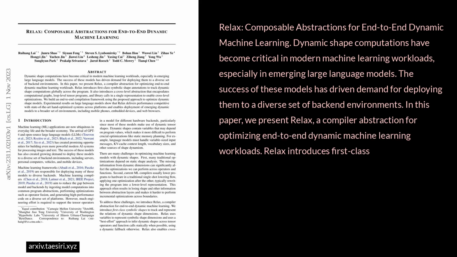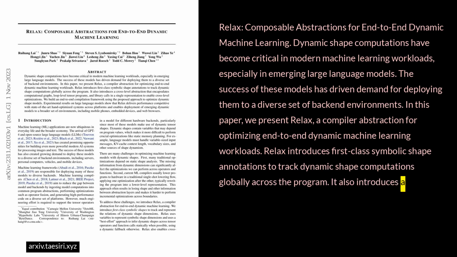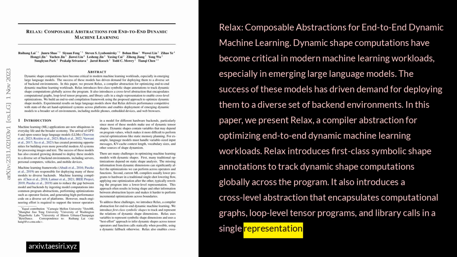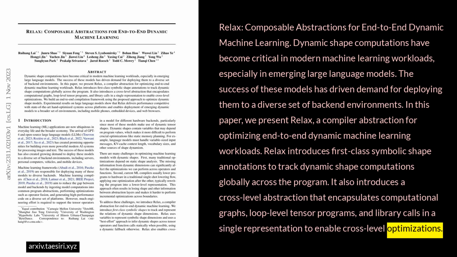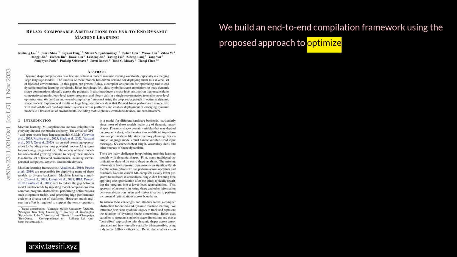Relax introduces first-class symbolic shape annotations to track dynamic shape computations globally across the program. It also introduces a cross-level abstraction that encapsulates computational graphs, loop-level tensor programs, and library calls in a single representation to enable cross-level optimizations. We build an end-to-end compilation framework using the proposed approach to optimize dynamic shape models.